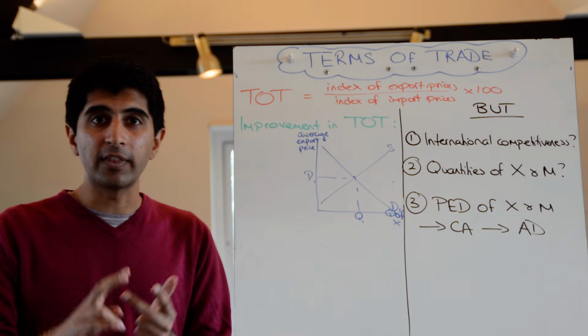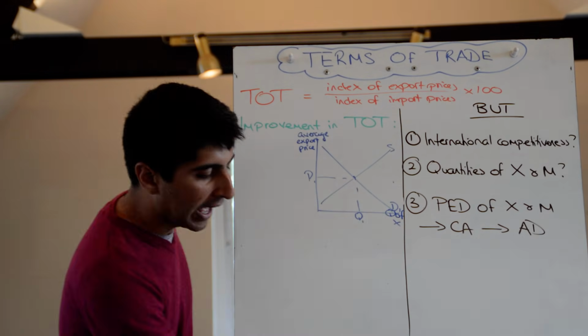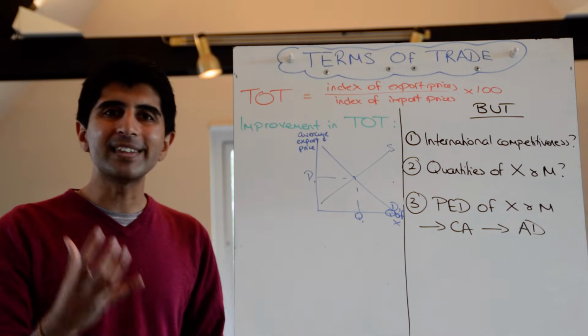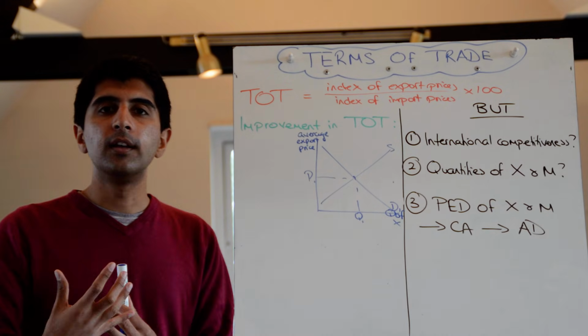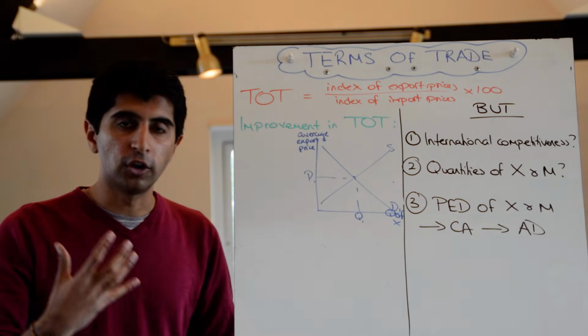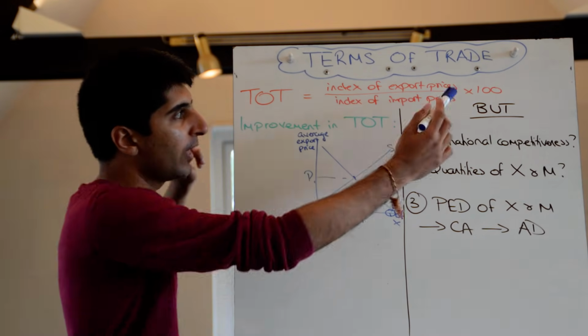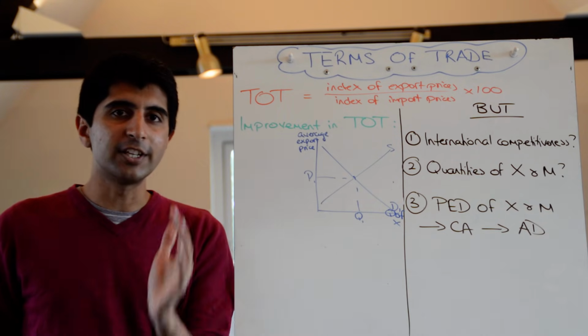Improvements and deteriorations, whether they're good or bad, depend on some important factors. And what you realise is that the terms of trade, although useful to some extent, misses out some really key bits of information that help us determine whether improvements and deteriorations are good or bad. So there's a reminder of the equation for you there. Let's take some examples of improvements in the terms of trade.